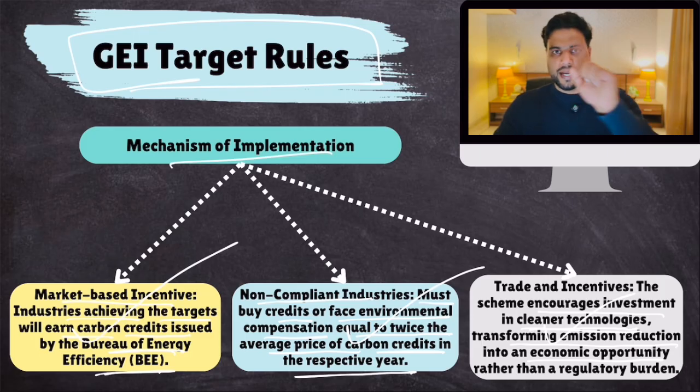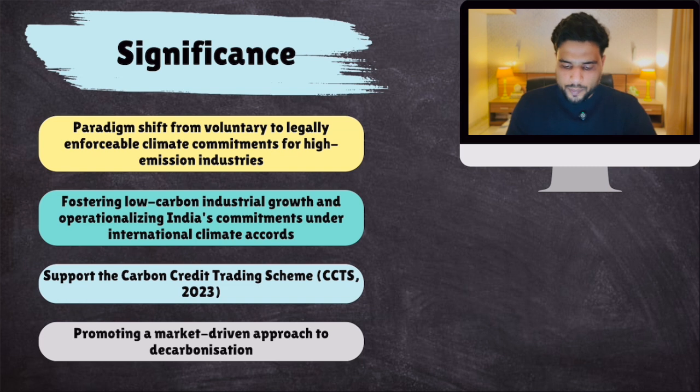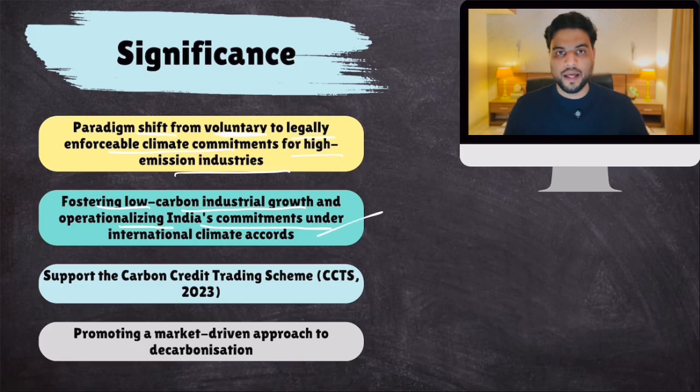Clear? Now, what is the significance of these rules? This would be a paradigm shift from voluntary. Earlier it was all voluntary. Now it is legally binding climate commitments for high emission industries. This will foster low carbon industrial growth and operationalize India's commitments under Paris, under net zero emissions. Plus, we just talked about carbon credits.